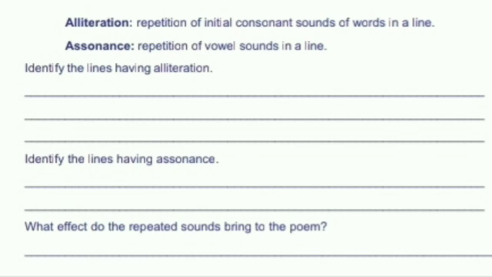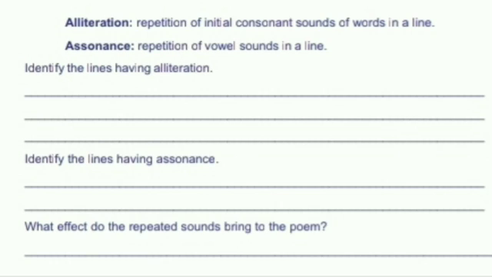Now, we will see about alliteration and assonance. Alliteration means repetition of initial consonant sounds of words in a line, and assonance means repetition of vowel sounds in a line. So, what are vowel sounds? A, E, I, O, U. These are all vowel sounds, and the repetition of vowel sounds in a line is assonance. The words other than vowels are known as consonants.